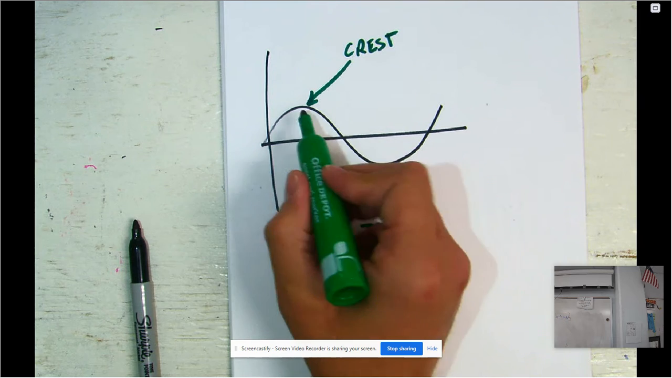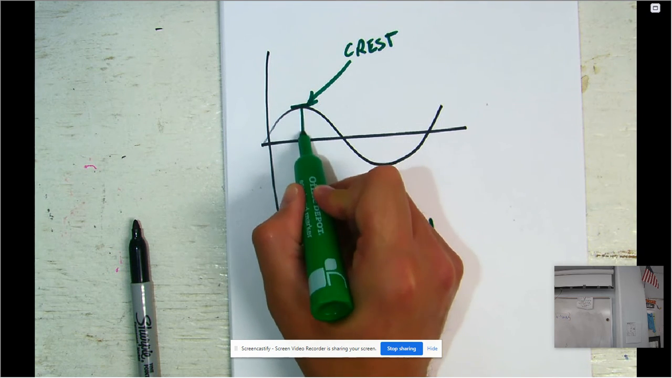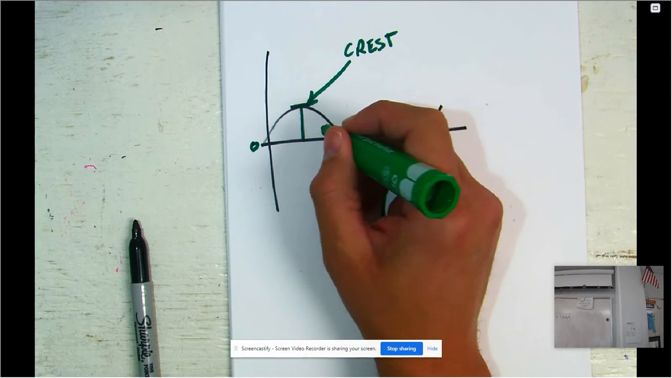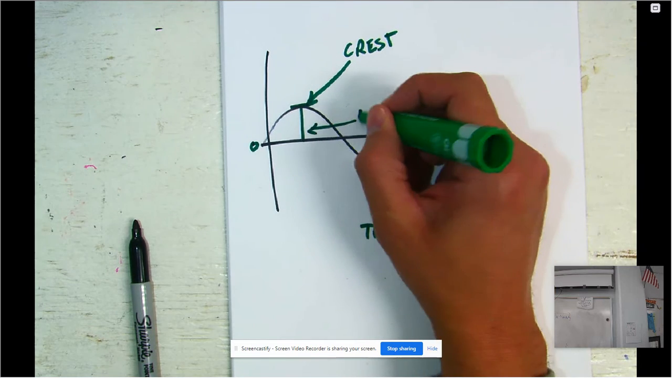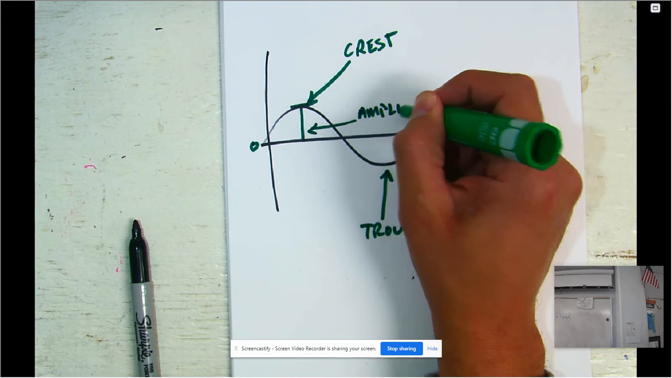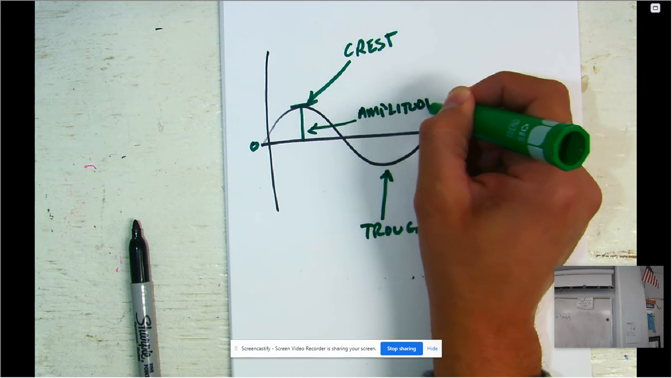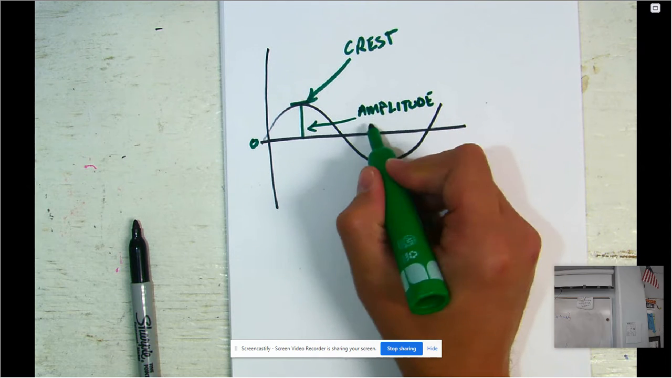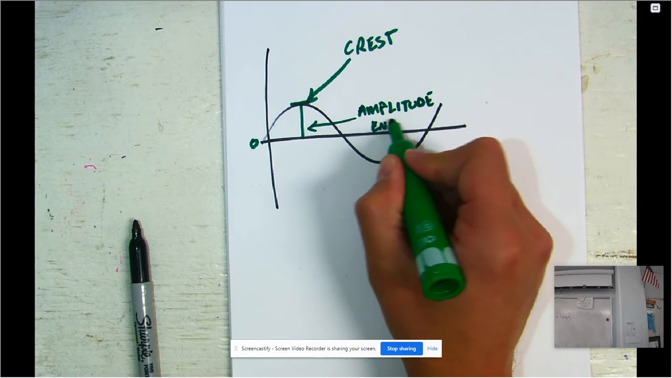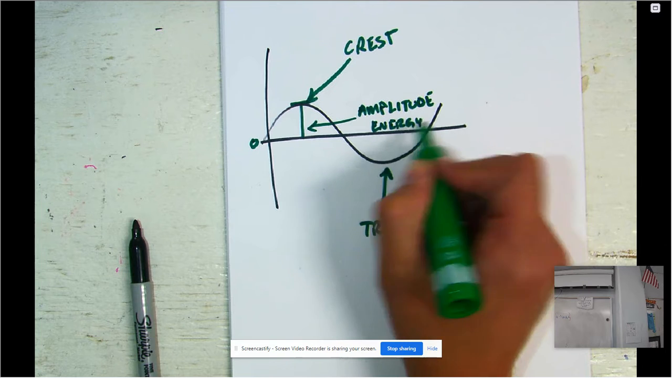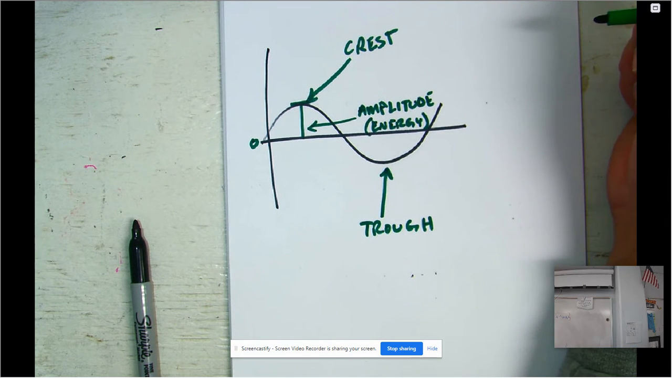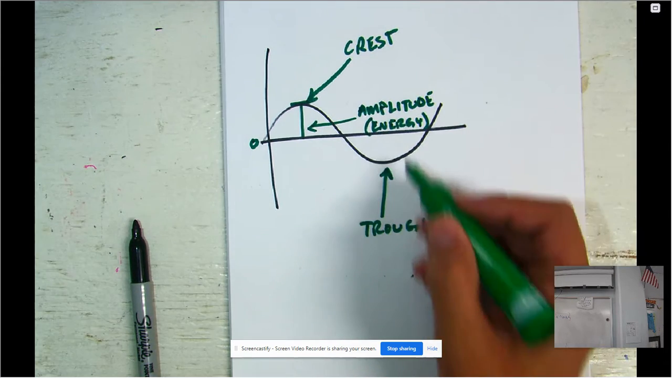You have a point from the highest point to what we call the 0 point or equilibrium. This is going to be your amplitude. This is closest to energy. So think of the amplitude of the wave as the amount of energy that's held within that wave. So far we have the crest, we have the trough, we have amplitude.